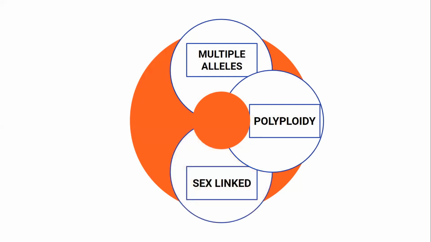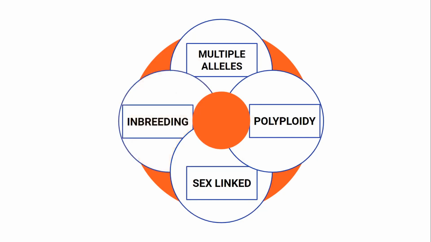Sex-linked diseases. We know that many diseases like color blindness and hemophilia are caused by genes on the X chromosome. So in that case, what would be the answers? And finally, if there is inbreeding. So if you want to know how the Hardy-Weinberg law applies to these and what would be the method of solving it, you can stay tuned for the whole video. If you are interested in just a particular case, you can go down to the description, or even in the playlist you'll have the timestamps. So just go to that part.